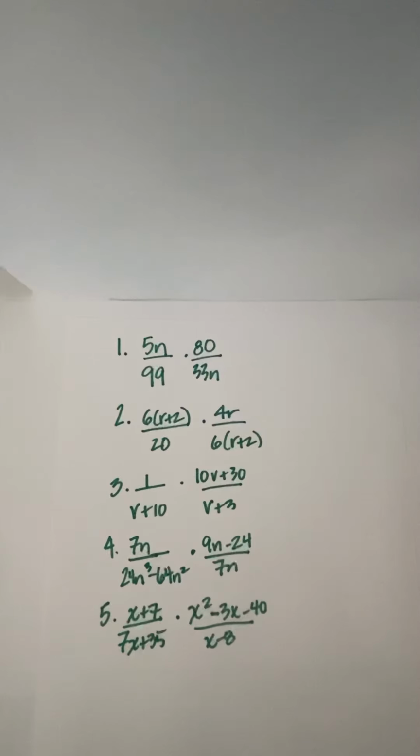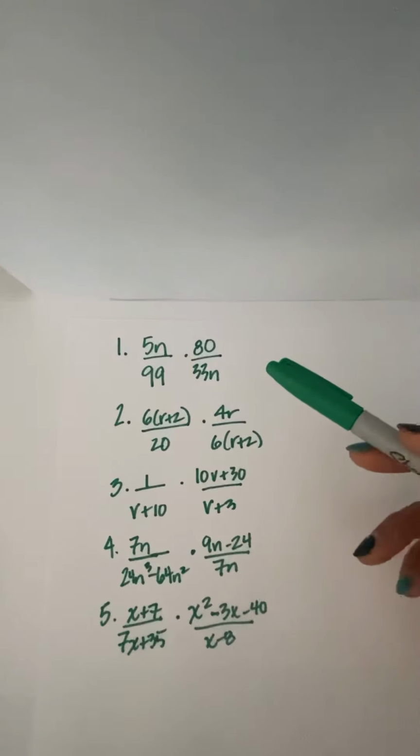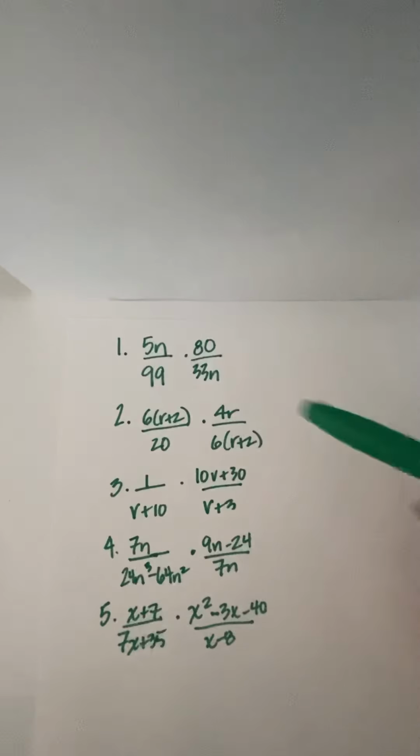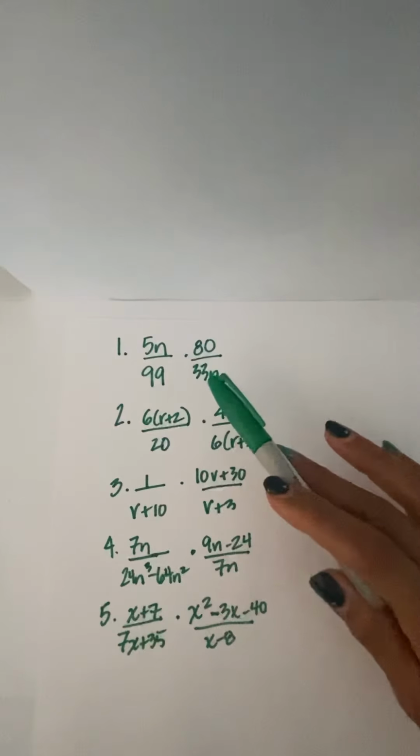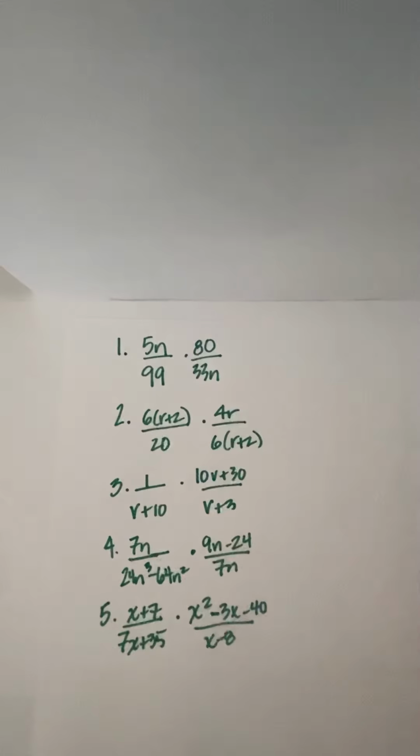And so what I want you to do is to pause this video, maybe take these problems one at a time, and then try it out. Then unpause the video. I'll go through each problem individually, and then you might want to try them again, okay? So remember, repetition and practice is very, very important.